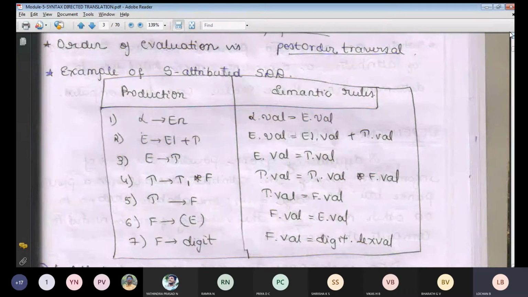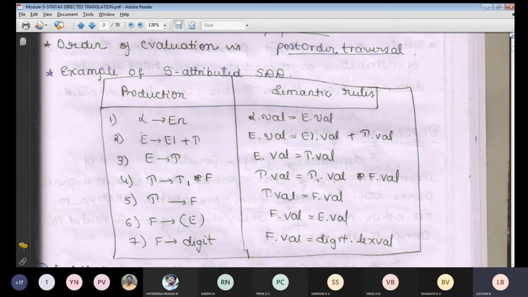So if you see this particular grammar, you will be getting two things. One is the LHS part and one more is the RHS part. After implies, what you are going to get is your RHS part. RHS part is nothing but the body of your production. Whatever the left part you are going to get is nothing but the head of your production. So basically the head of your production, we are going to make it the root node. So T implies T1 star F is there.